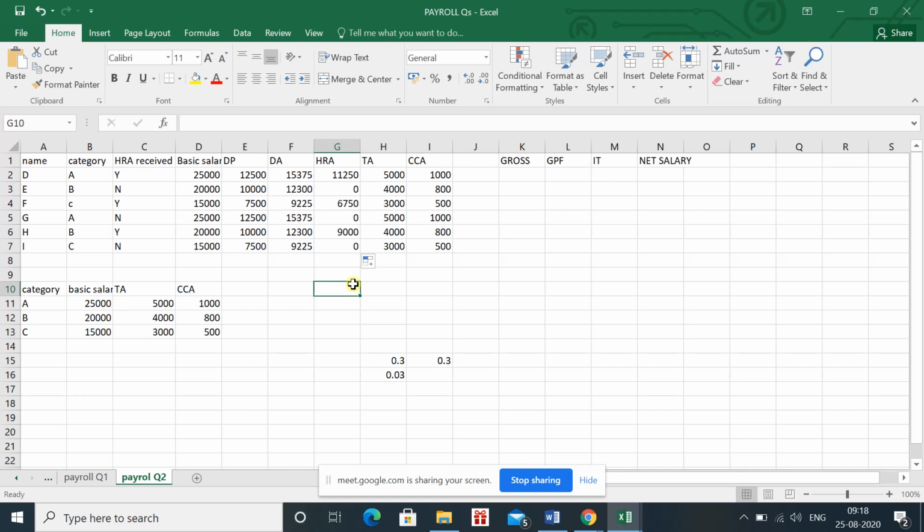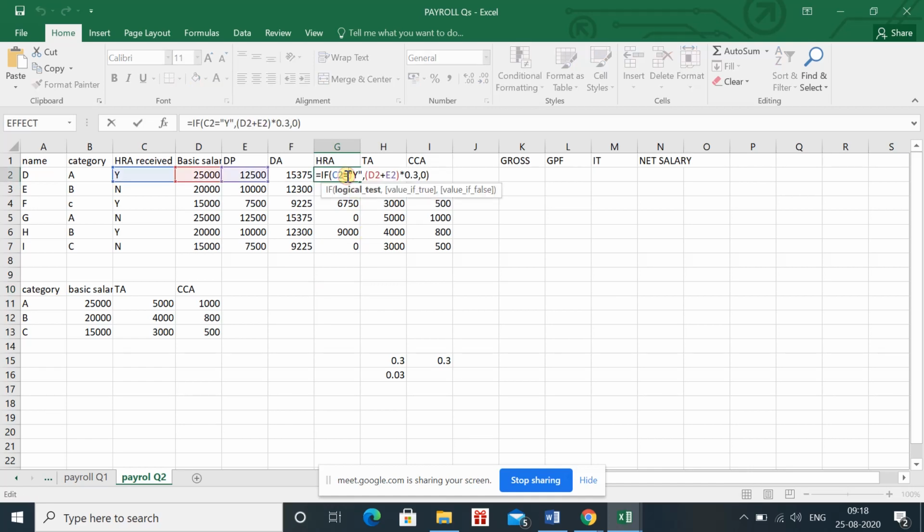In case of HRA, you can see that where we have written capital Y, it is showing the value of HRA. Where we have written N, meaning no, it is showing 0. If C2, meaning if in this particular cell you have capital Y, and make sure you are using these inverted commas, that is more important.